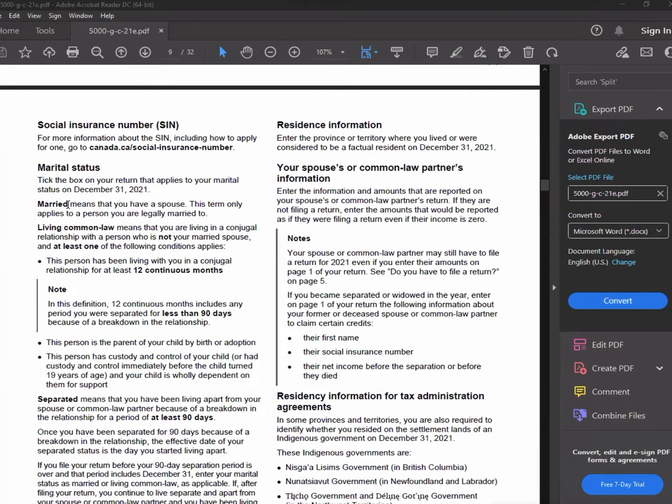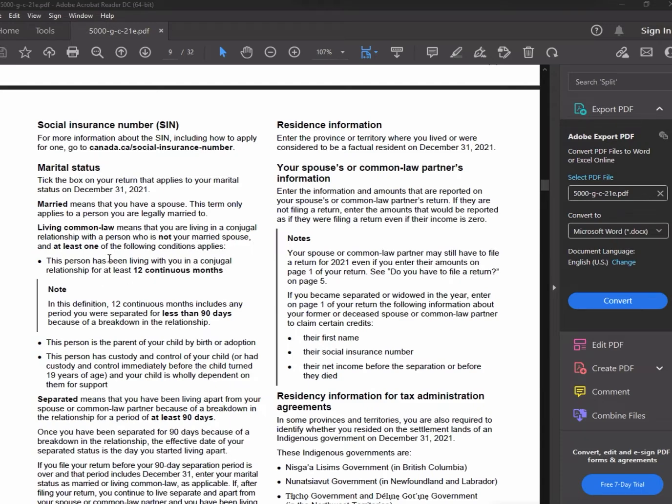Married. What is married? Married means that you have a spouse. The term only applies to a person you are legally married to. It doesn't matter if it is opposite sex or same sex; the same sex can still marry. It's just if you're legally married. Living common law means that you are living in a conjugal relationship with a person who is not your married spouse, and at least one of the following conditions applies.